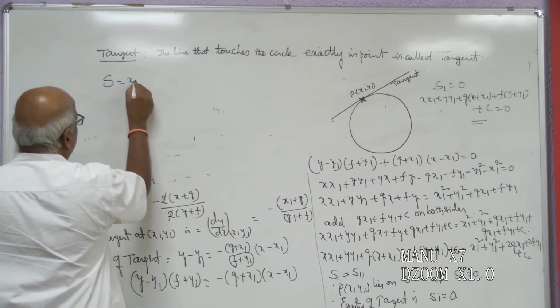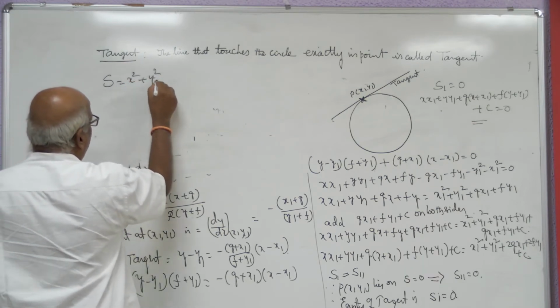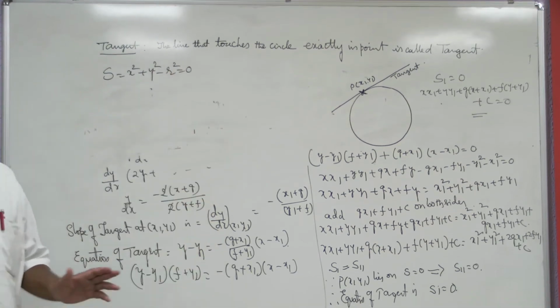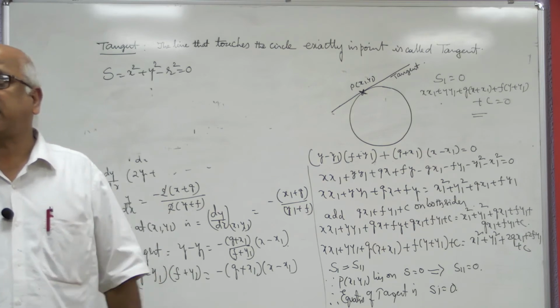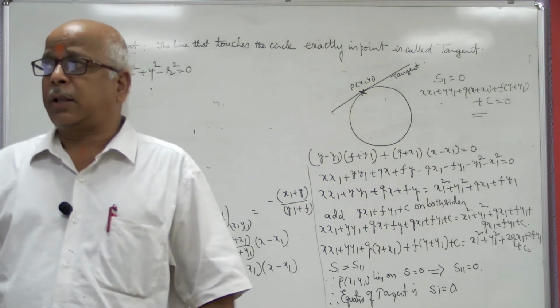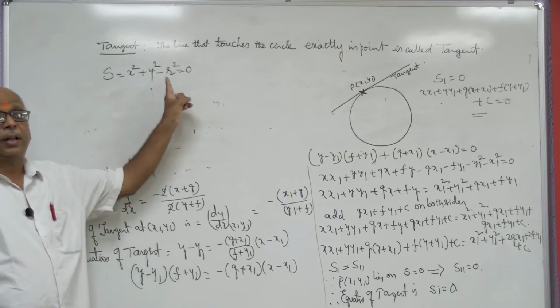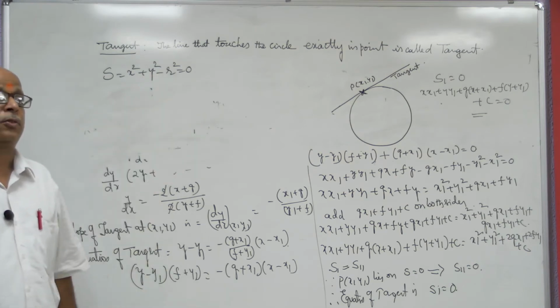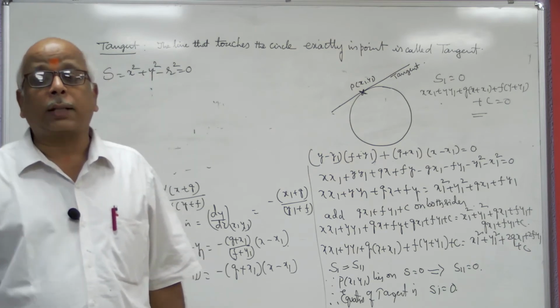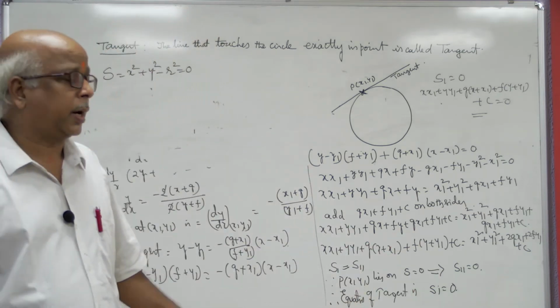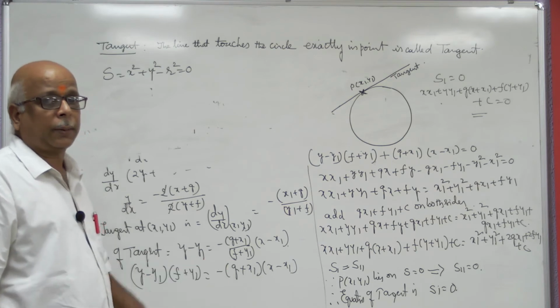Now, in continuation to this one, suppose our given circle is S equal to x square plus y square minus r square equal to 0. What is the difference between this one and previous circle equation? In this one, center is origin, radius is r. For the previous one, center is other than origin and radius is a positive quantity.